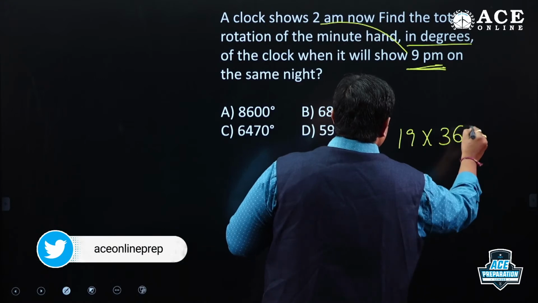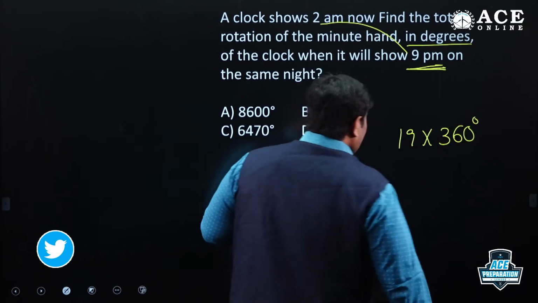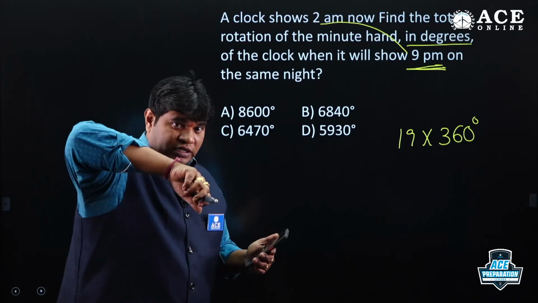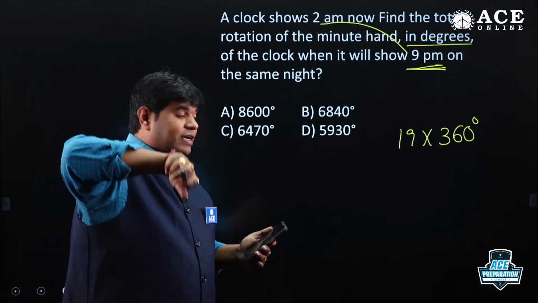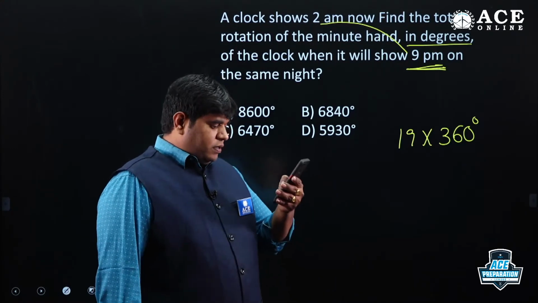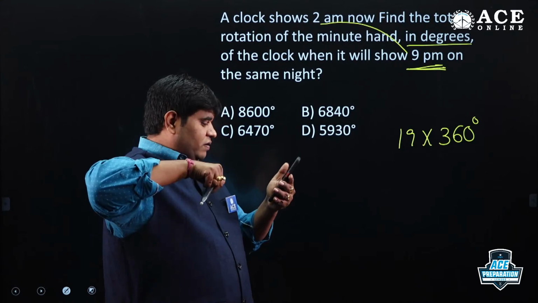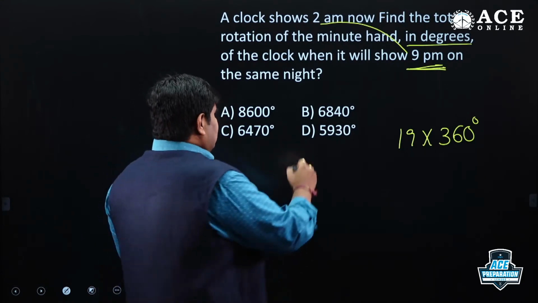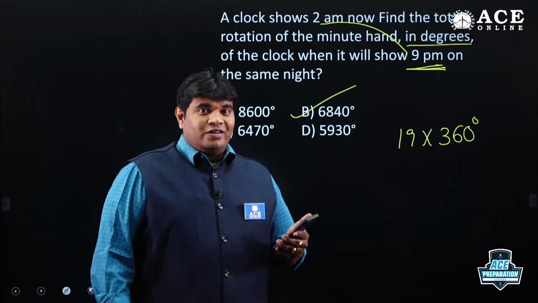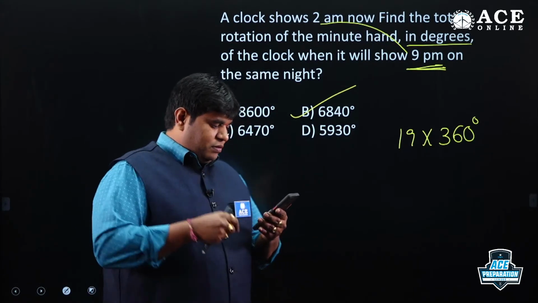Okay, 19 into 360 degrees. One rotation of the minute hand means 360 degrees. 1 hour is equal to 60 minutes, which is 360 degrees. So one rotation is 360 degrees. So 19 into 360, tell me. Right answer, Koti. 6840 is the right answer. Okay, nice. Thank you.